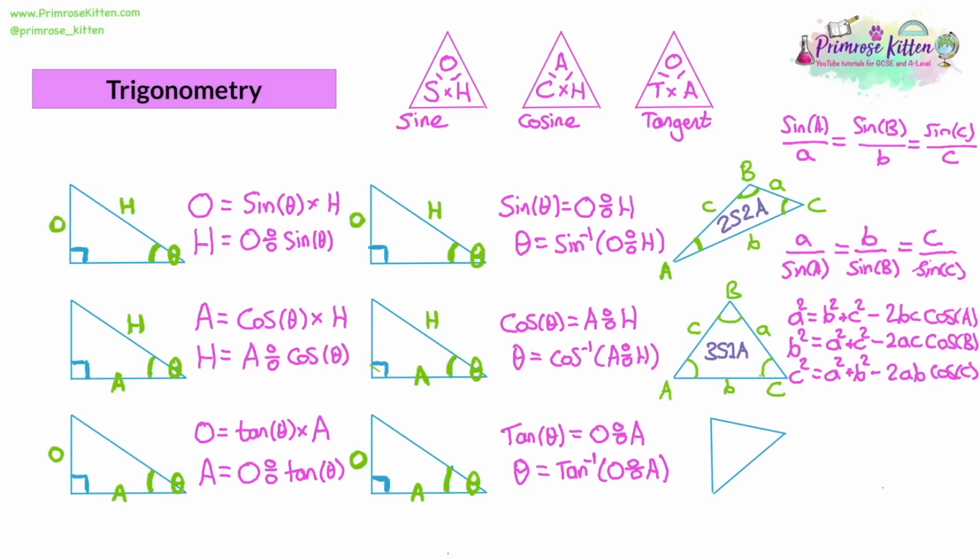The last thing we're going to look at is the area of a triangle without a right angle. And again, the labeling is going to be consistent with the previous two. So we're going to label the angles A, B, and C, and label the sides that are opposite A, B, and C, with the same letters being opposite each other. So to find the area, let's write area as a full word.